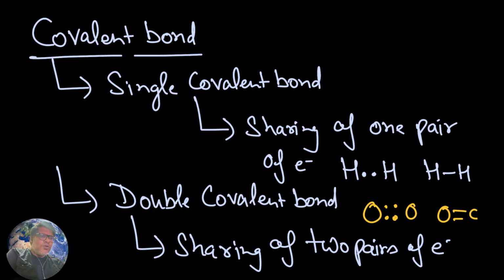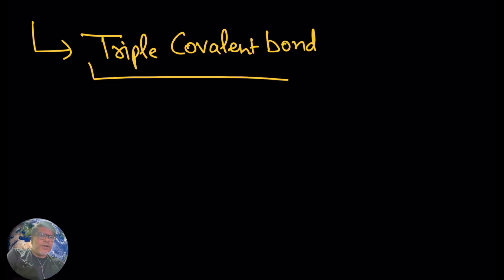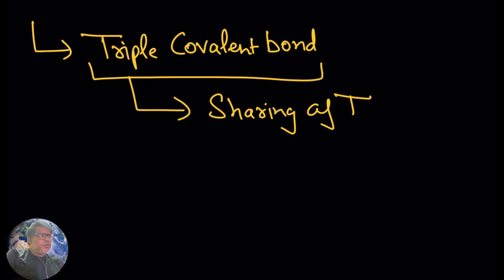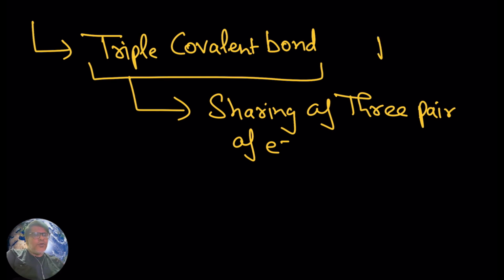So here you can represent the single covalent bond and double covalent bond like this. Hopefully it is clear what a single covalent bond is and what a double covalent bond is. Now let us discuss the triple covalent bond. Hopefully you remember, in the case of nitrogen, you are going to see sharing of 3 pairs of electrons.